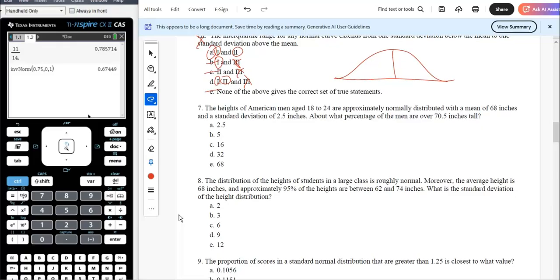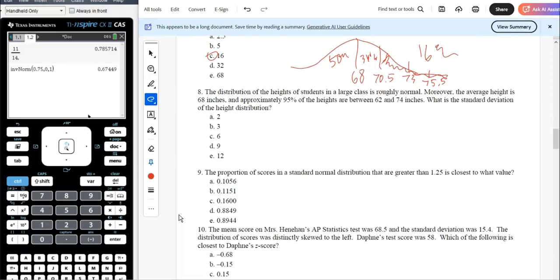Heights of American men age 18 to 24, approximately normal. The mean of 68. I'm just going to kind of draw that. So mean of 68, standard deviation 2.5. So I'm going to go to 70.5 and then 73. And if I went one more, that would be 5.5. So over 70.5. So all this is shaded, right? Well, this is 34% right there. 50% to the left of that. So that's 84%. So this must be 16%.